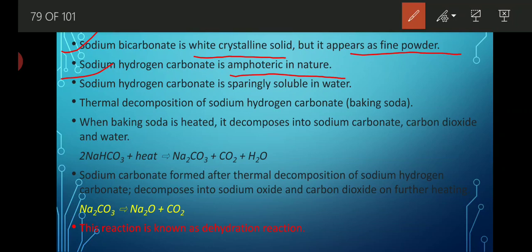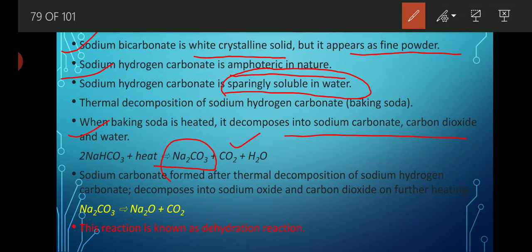Sodium hydrogen carbonate is sparingly soluble in water, meaning it will not completely dissolve in water. The thermal decomposition of sodium hydrogen carbonate results in the formation of soda ash along with the liberation of carbon dioxide and water, which is widely used in the bakery industry. See, whenever we heat baking soda, what do we get? We get sodium carbonate, which is also known as soda ash.